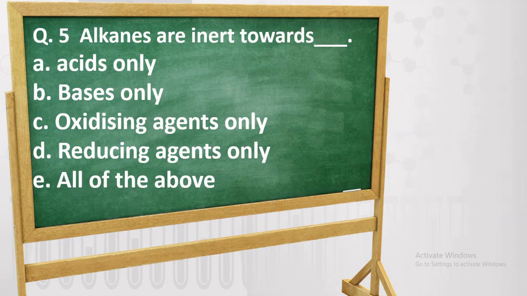So the alkanes are inert towards all of the above because these alkanes have carbon-hydrogen and carbon-carbon sigma bonds which are non-polar in nature. That's why they do not show any reaction towards the acids, bases, oxidizing agents and reducing agents. So let us see the next question.